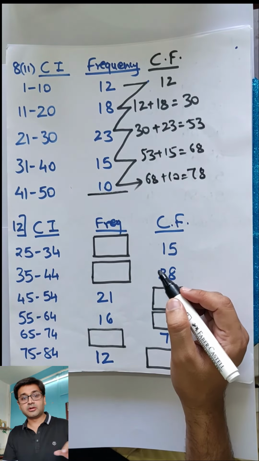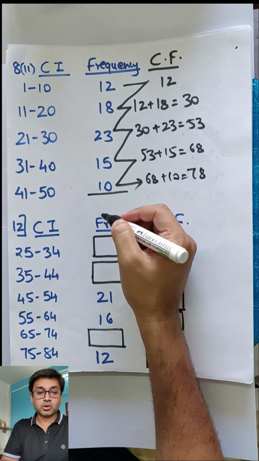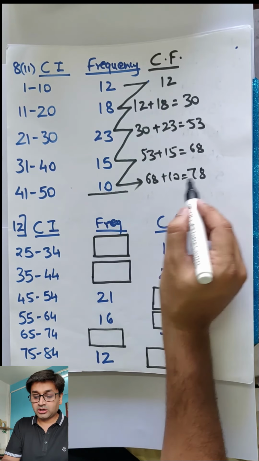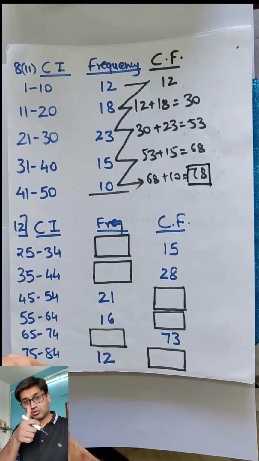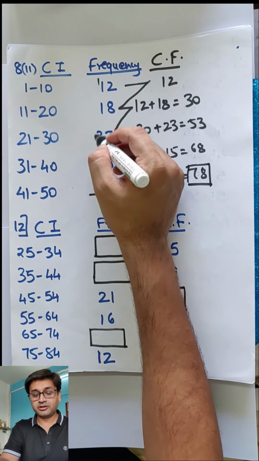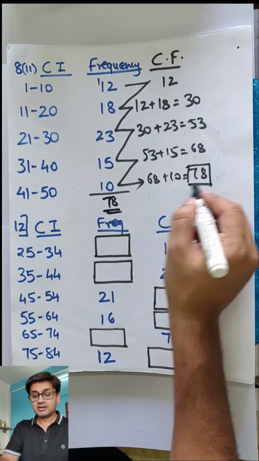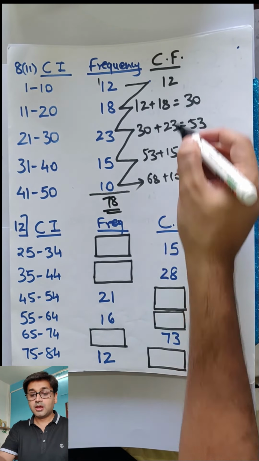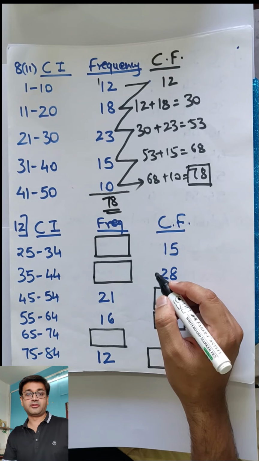How will you check whether your CFs are correct? You should take a total here. If the total matches with this number, that means you are alright. So let's check. 10, 18, 1 carry, 1, 2, 3, 4, 5, 6, 7. So 78. Yes, it is correct. So no problem. Now what is the meaning of this cumulative frequency?